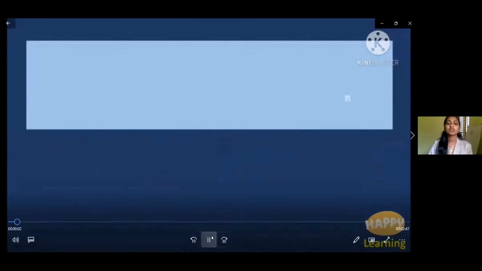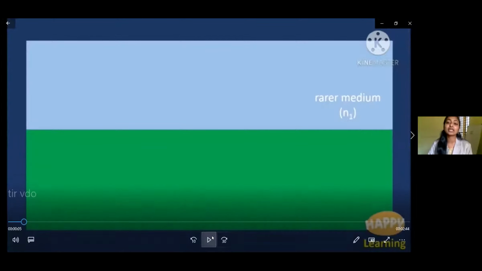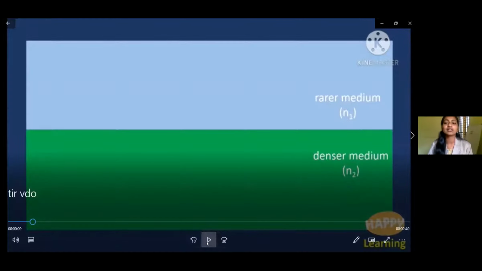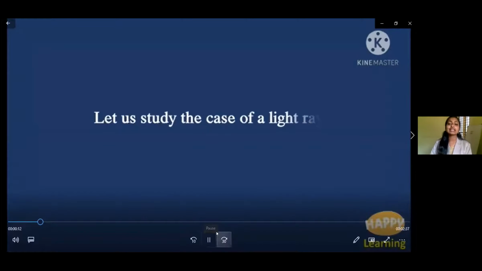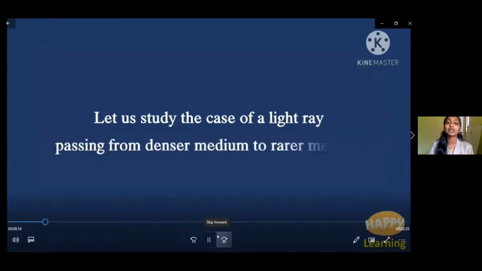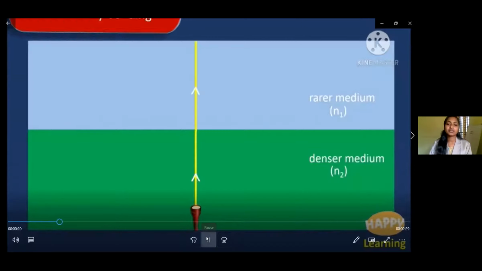Here we can see a rarer medium, and the absolute refractive index of this medium is n1, and a denser medium, whose absolute refractive index is n2. Let us study the case of a light ray passing from the denser medium to the rarer medium. Here we can see a normal incident ray.